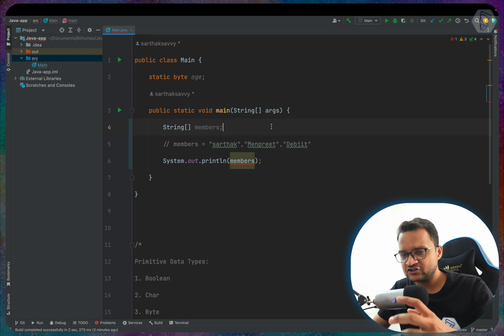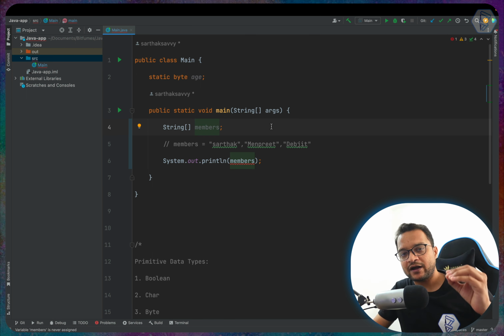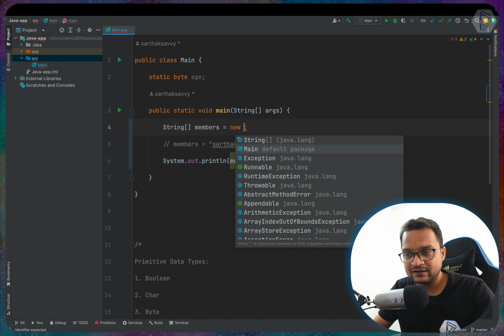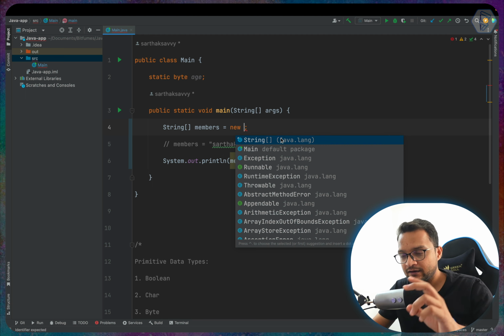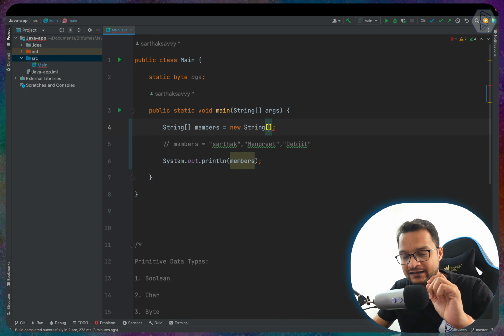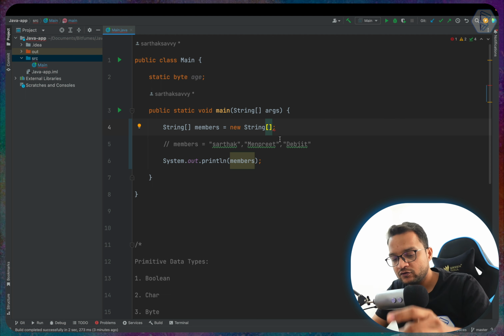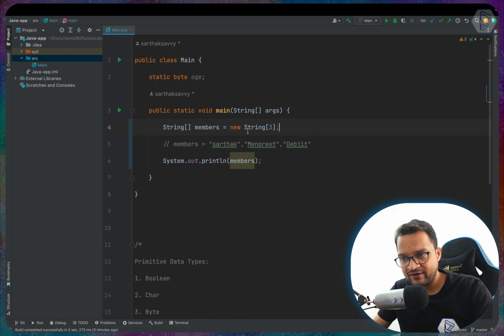So how can we initialize? We need to define what should be the length of our array. How can we do that? We just need to say new, then use string and the square bracket like this, and inside the bracket we need to give the length of our array. So suppose the length is going to be 3, and that's it. We have defined it, and that's good. So we are not getting any error.